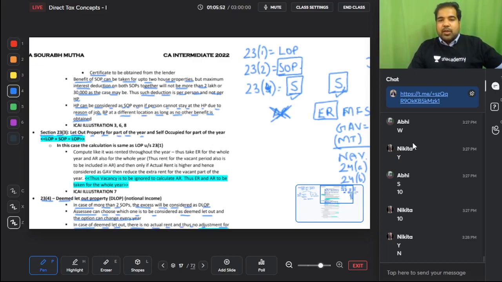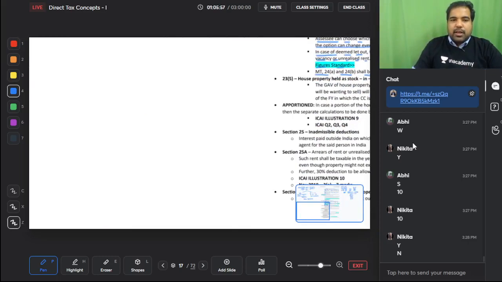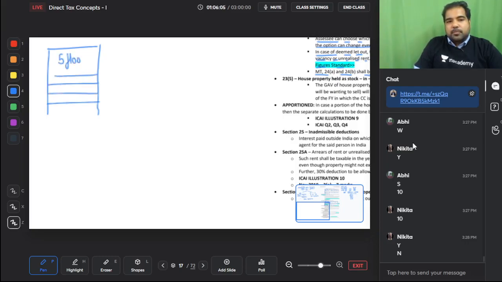So that is section 23. The last part remains here, guys. This is a building. A builder has constructed the building, sold all the flats except the last 5 floors. He's not selling the flats. You know what he's doing?